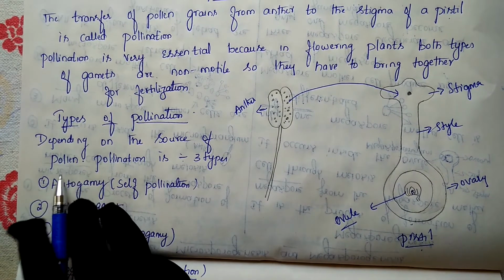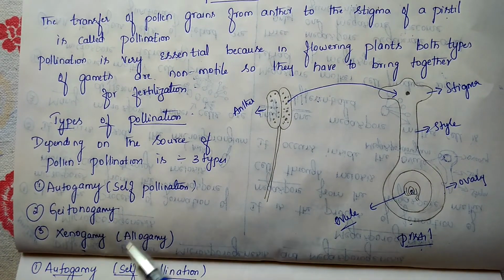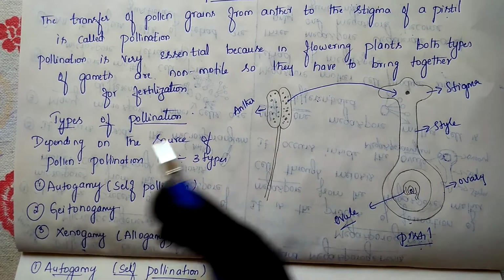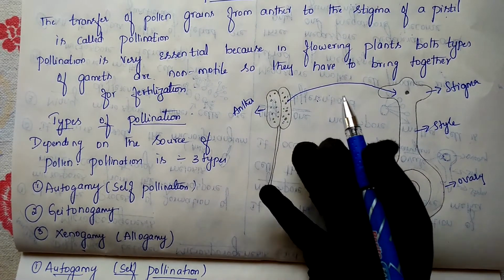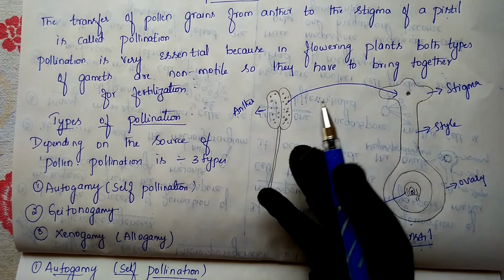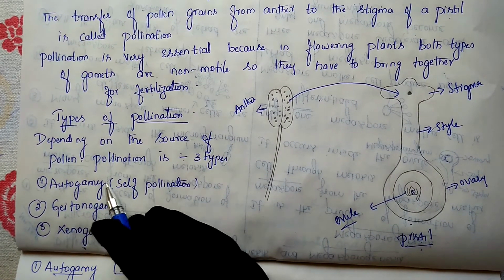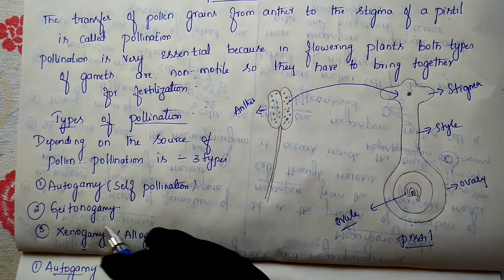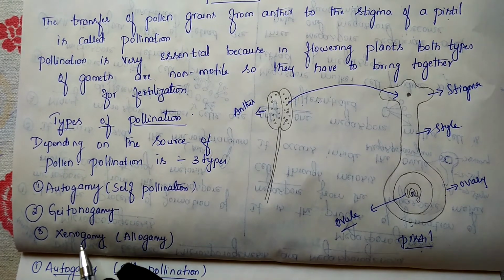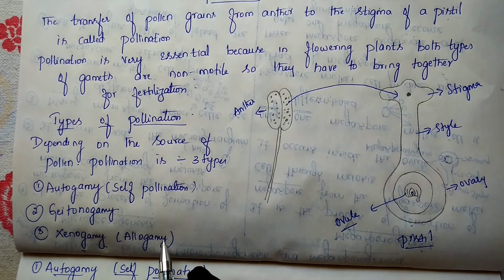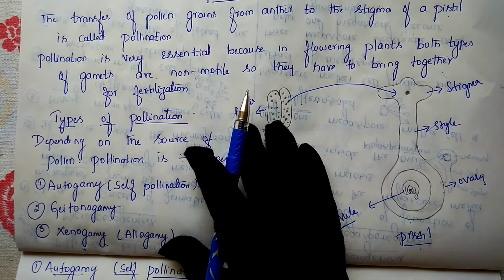These are the types of pollination on the basis of the source of pollen grains, that is, how the pollen grains are made available. On that basis we have classified them into three types: autogamy or self-pollination, geitonogamy, and xenogamy or allogamy. So this is about the types of pollination.